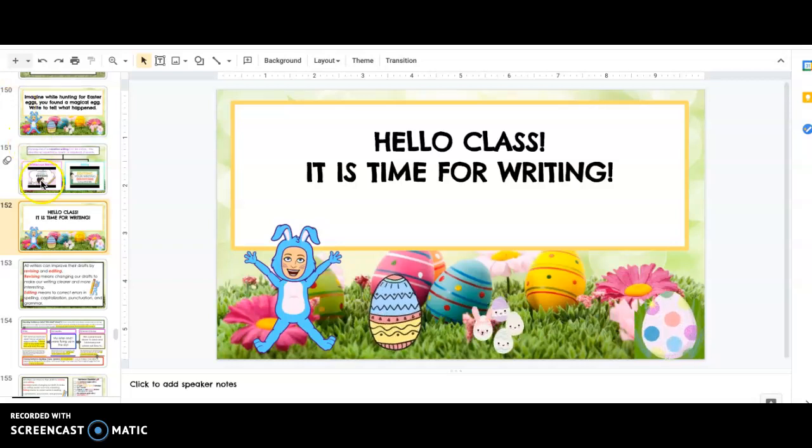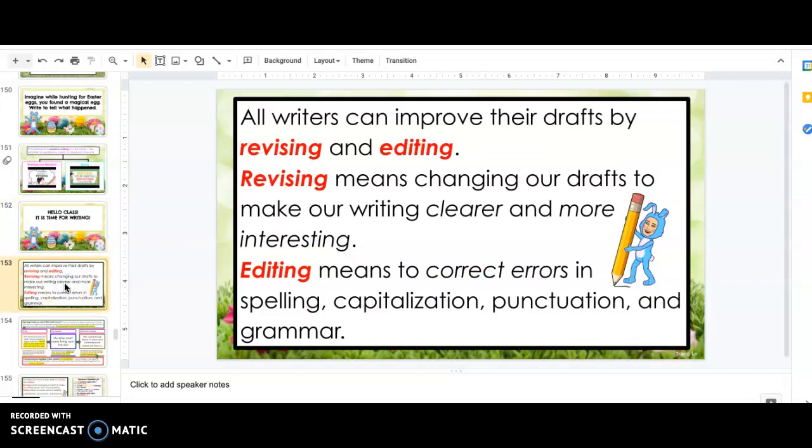For writing today, we will be editing and revising our drafts. Remember that all writers can improve their drafts by revising and editing. Revising means changing our drafts to make our writing clearer and more interesting. Editing means to correct errors in spelling, capitalization, punctuation, and grammar.